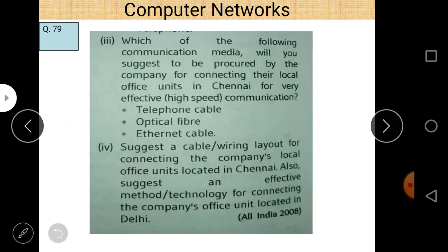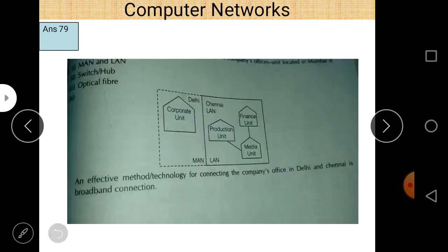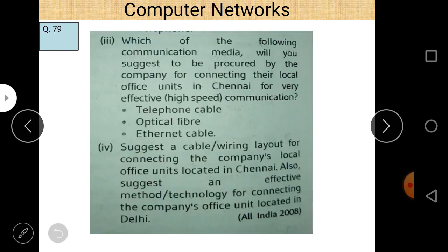Next is question number 3: which of the following communication media will you suggest to be procured by the company for connecting the local office units in Chennai for very effective high-speed communication? High-speed communication, I think optical fiber cable is the best, so optical fiber cable is the answer. Let us check it. Yes, optical fiber cable is the answer.